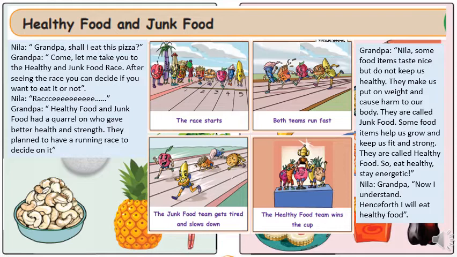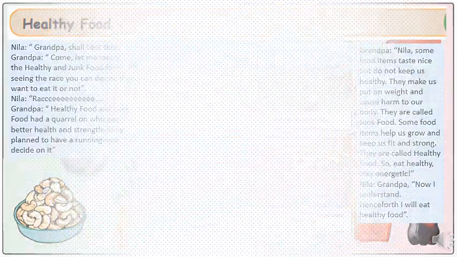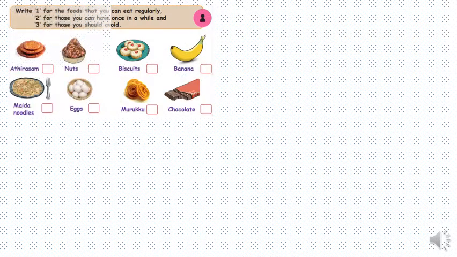Grandpa, now I understand. Henceforth, I will eat healthy food. Here are some activities from the book itself. So first is write number 1 for the food that you can eat regularly. Second, write 2 for those you can have once in a while, and 3 for those you should avoid.